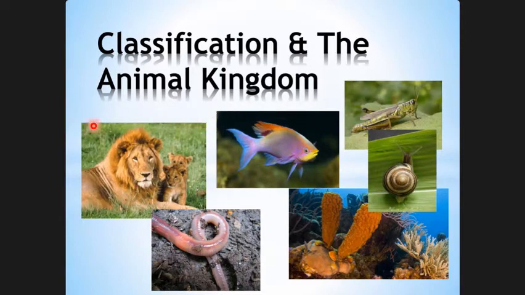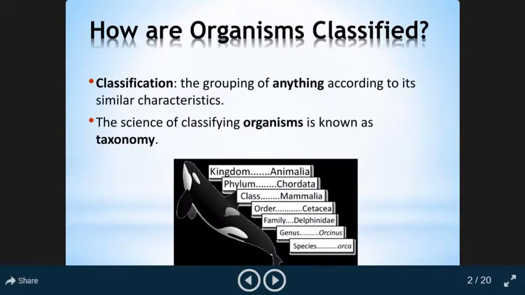Before I proceed, I would like to just recollect whatever we learned in our first chapter. It's not going to take a long time. We'll be simply recollecting everything. We learned that animals can be classified based on similar characteristics, and this classification we call taxonomy. The science of classifying organisms we call taxonomy.